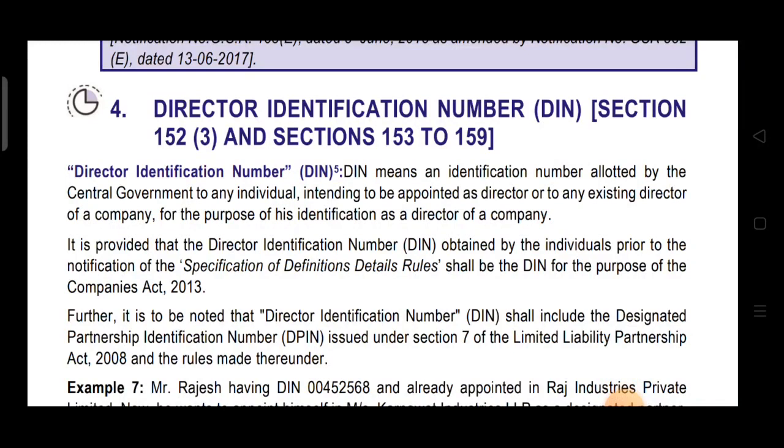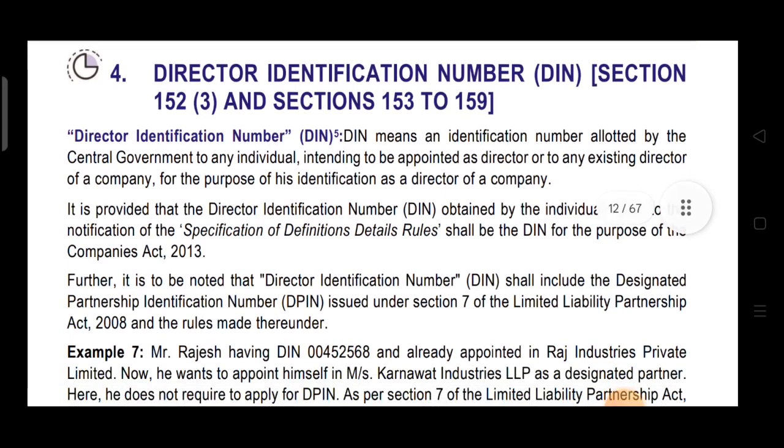So in this video we'll do the directors chapter. This is part 2 of the directors chapter. In part 1 we have already completed section 149 and section 152. So in this video we'll do section 153 onwards. Okay, so let's start with section 153.